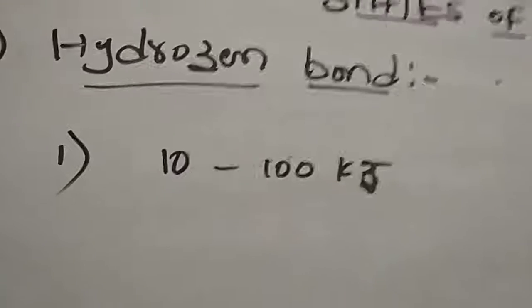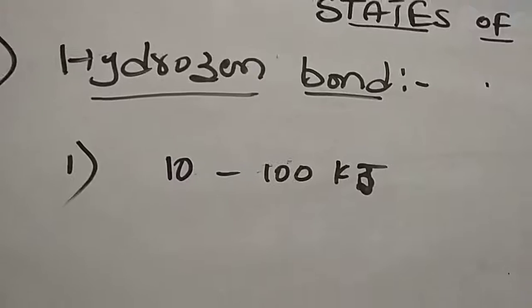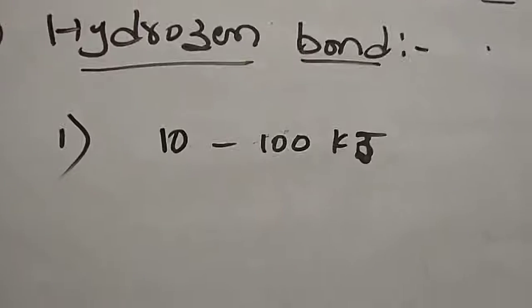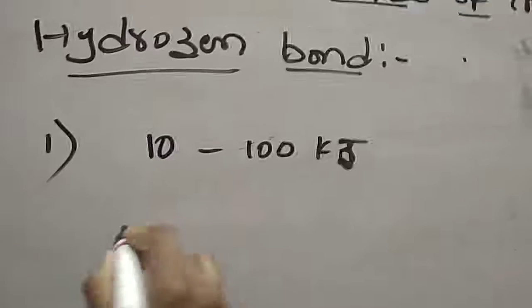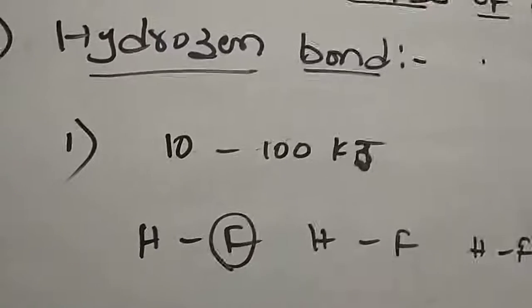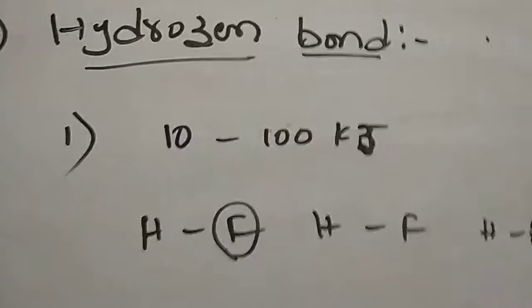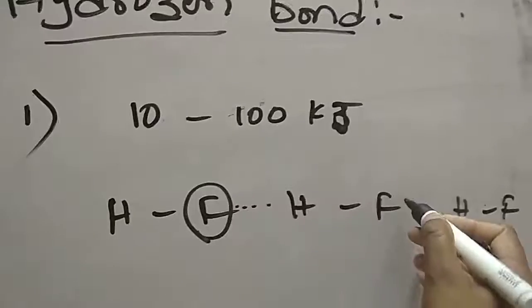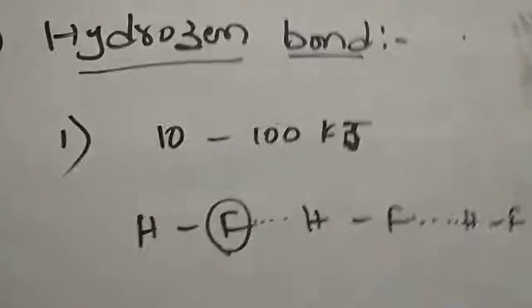And also the strength of this hydrogen bond depends upon the electronegativity difference between the hydrogen and the highly electronegative element. That is what I said. For example, HF. Here fluorine is a highly electronegative element, and the interaction between that highly electronegative element and the hydrogen is called hydrogen bonding.